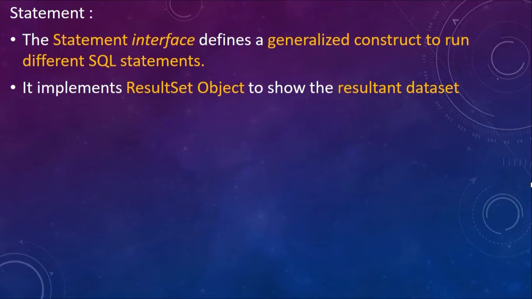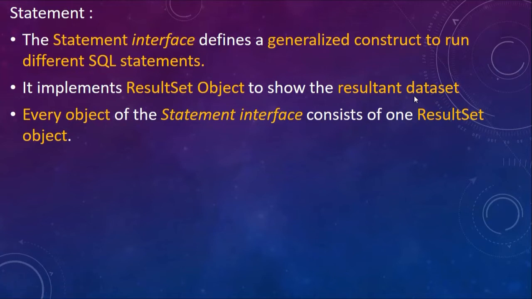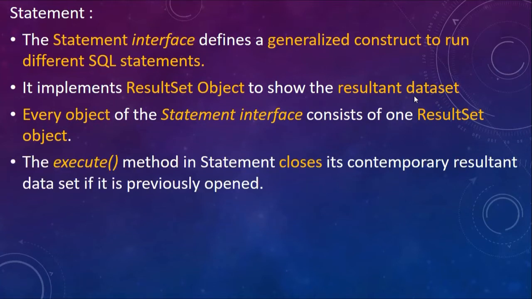See, whenever a query is fired on the database, ultimately what you obtain is some result, which could be some columns, some rows, whatever. So ResultSet is a class, and the object of this ResultSet class can be used to show this resultant data set. Now every object in the Statement interface contains one ResultSet object. There is a method called execute in the Statement interface, which closes its current resultant data set if it was previously opened.